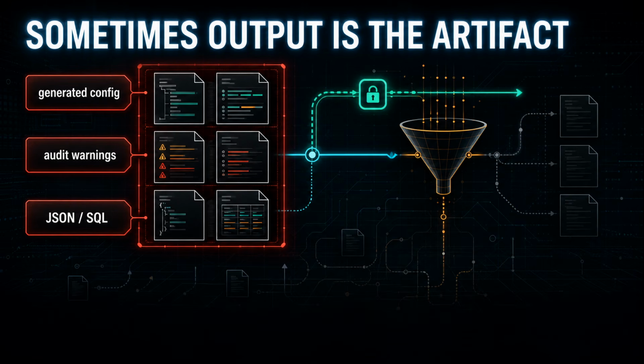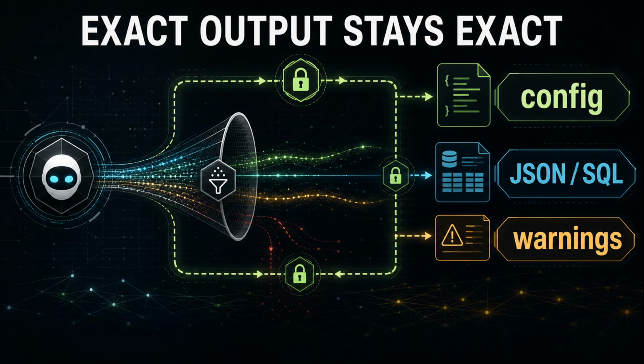Not every command deserves compression. The other user-facing lesson is restraint. Some output is the artifact. For example, if you ask a command to print a generated config file, a legal notice, a migration SQL script, or a complete JSON payload you plan to paste somewhere, do not casually summarize it away. Same for audits. If the task is review every warning, then a filter that hides warnings is not a helper. It is a bug.